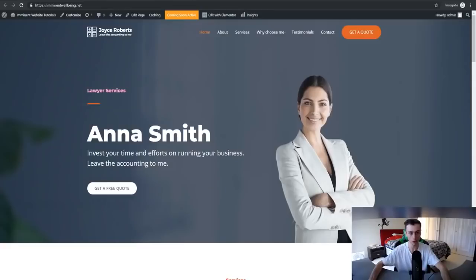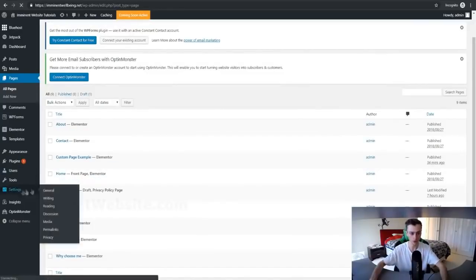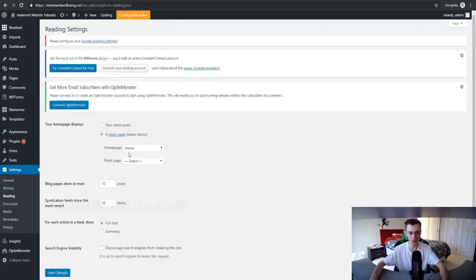So basically I wanted to show you where you can view all of your different pages right here, and of course you can add to these pages to make them your own. And if you want a particular page to be a home page, we can go down to settings right here and click on reading, and you can actually choose a particular page to be a home page. For example, the home page is obviously going to be the home page for the template that we just chose, but you could always go down here and choose a different page to be our home page if that's what you want, right? So that's how you do that.